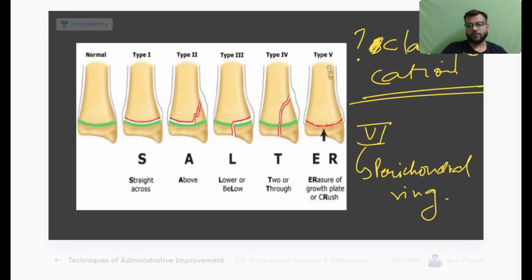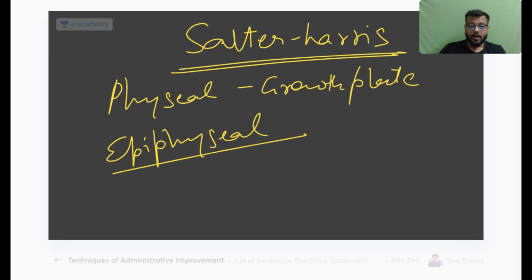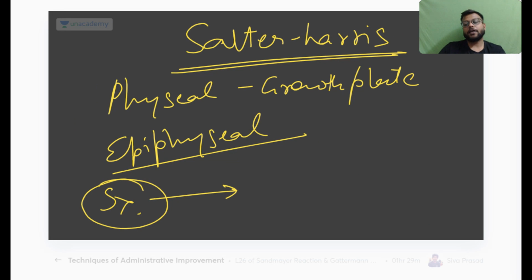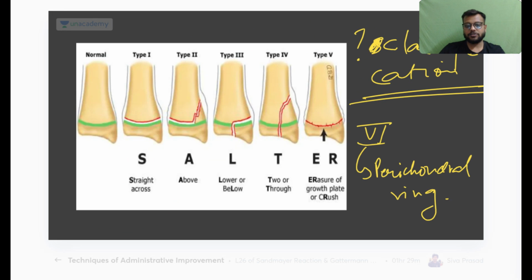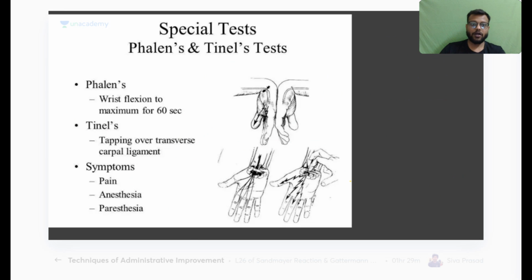Okay, types 1, 2, 3, 4 and 5, we will not go into the details, we are just discussing the images here. Okay, here you can see easily, and surgery is indicated and it is always required if the injury is type 3. Okay, in type 3 injuries surgery is always required, remember this.